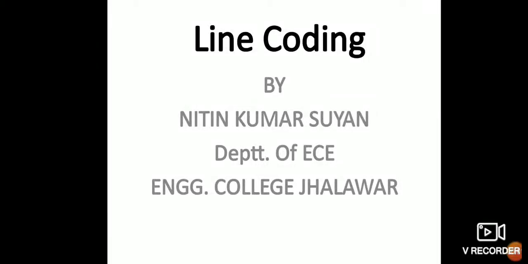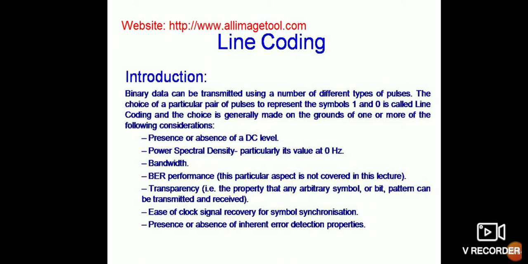Let us discuss line coding in optical communications. Line coding. Binary data can be transmitted using a number of different types of pulses. The choice of particular pairs of pulses to represent the symbols 1 and 0 is called line coding, and the